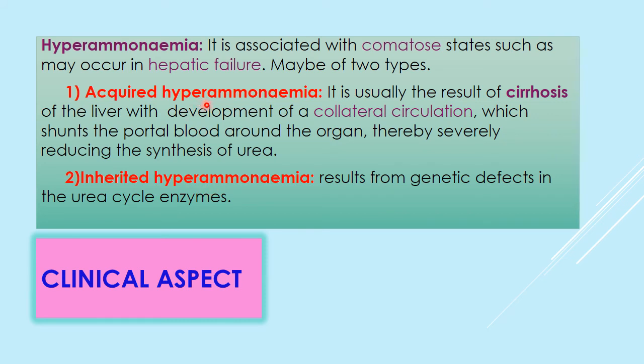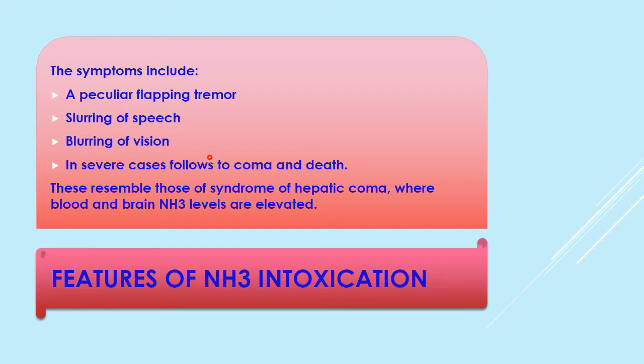Acquired is usually the result of cirrhosis of liver and development of collateral circulation which shunts the portal blood around the organ and thereby severely reduces the synthesis of urea. When the urea synthesis is reduced, then ammonia level is increased.